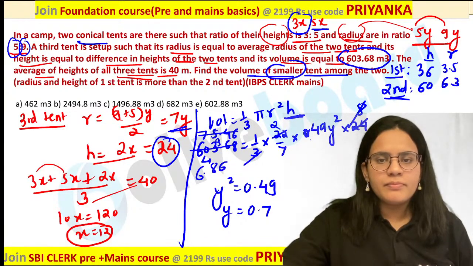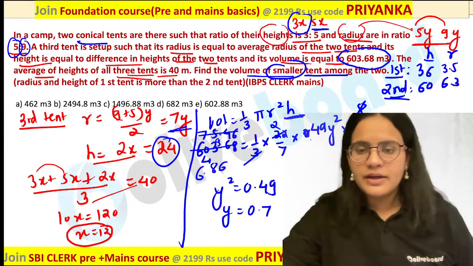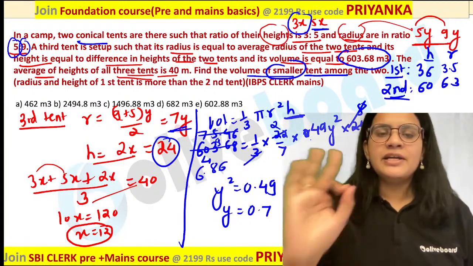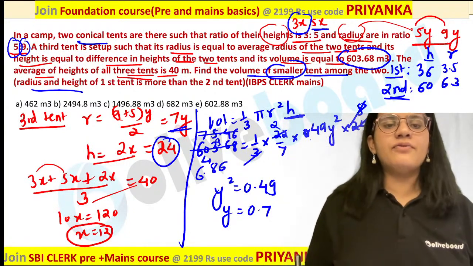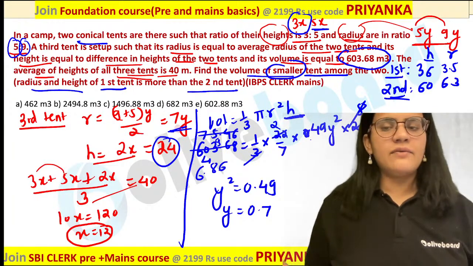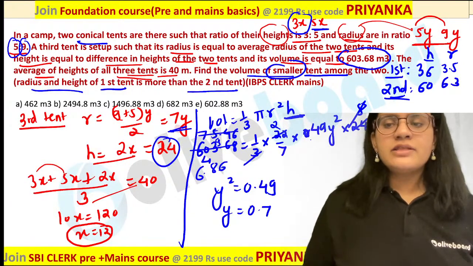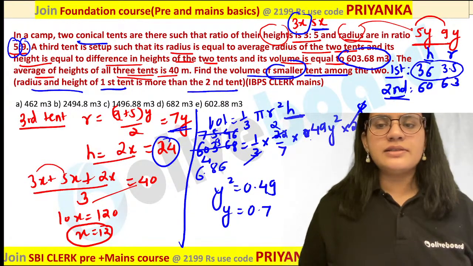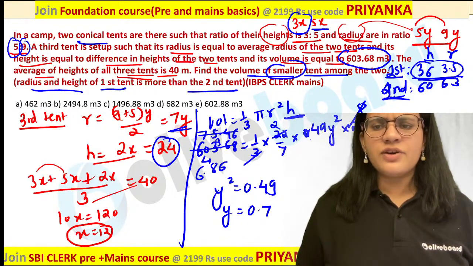Okay, so based on this, you have to calculate the value of your given value, but it is said that radius, yes, Abhinesh, you are perfectly correct. So here they have given you radius and height of the first tent is more than the second one. So it does not matter whether it is first or second, whatever smaller values are there. If you are checking your height value and radius value, this is the smaller value. So you can just say that this is the second one and this is the first one.